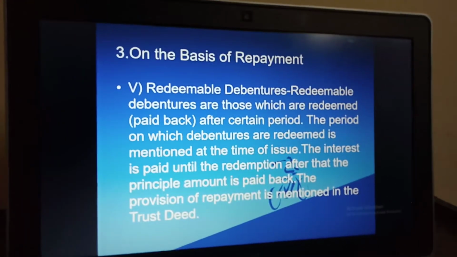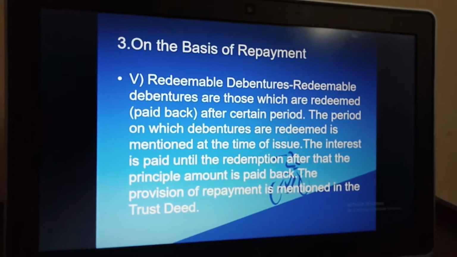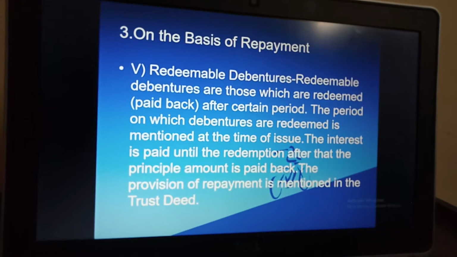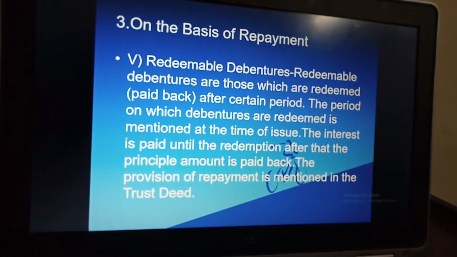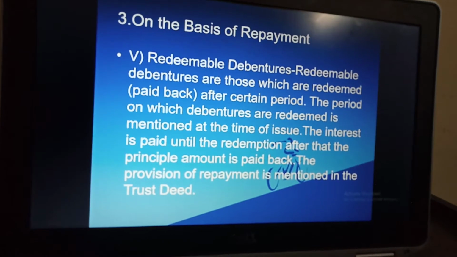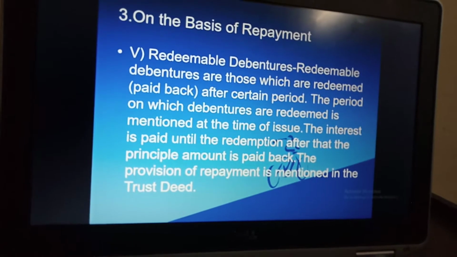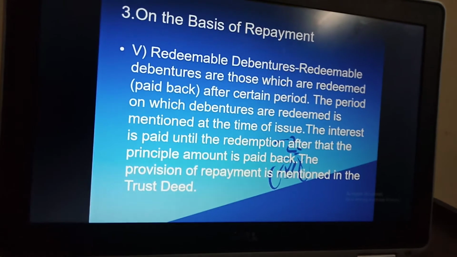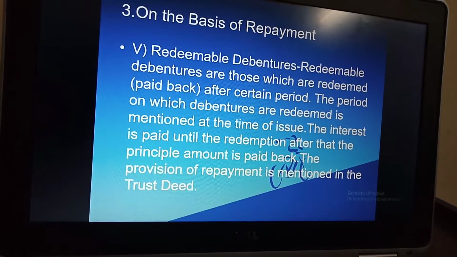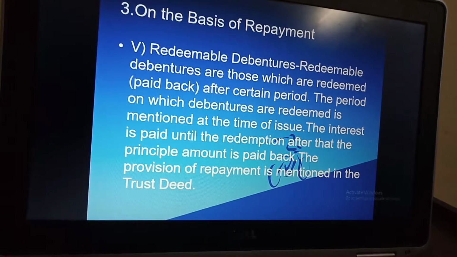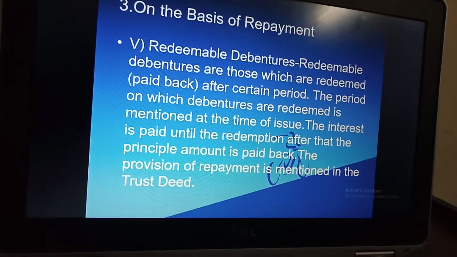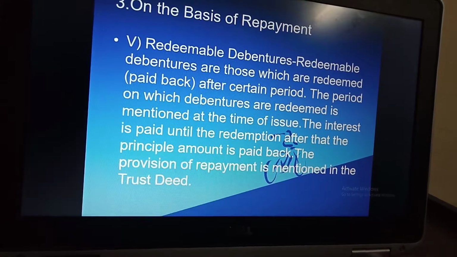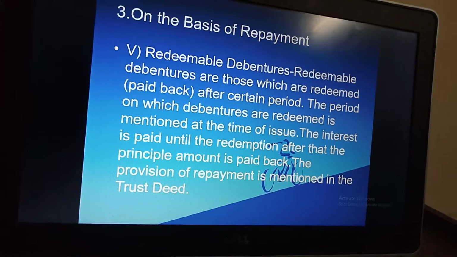Next one is on the basis of repayment. Repayment has redeemable debentures and irredeemable debentures. Redeemable debentures are those which are redeemed. Redeem means paid back after a certain period. The period on which debentures are redeemed is mentioned at the time of issue. The interest is paid until the redemption. After that the principal amount is paid back. The provision of repayment is again mentioned in the trust deed.